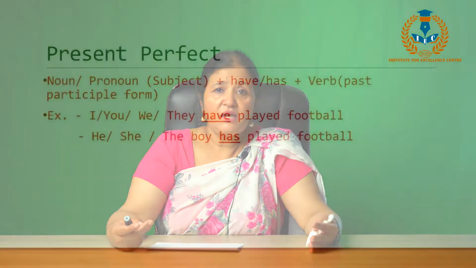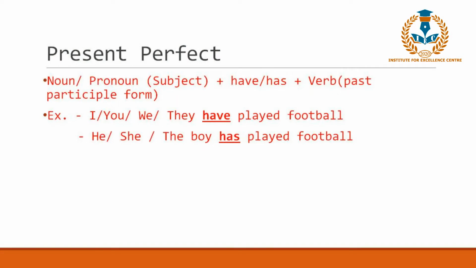The next tense we are going to is present perfect continuous tense. Now, when do we use the present perfect continuous tense? We use it to imply that we have been working on something for a longer period of time than what is usually done. So, the structure here is subject plus have or has plus been plus verb with an ing.